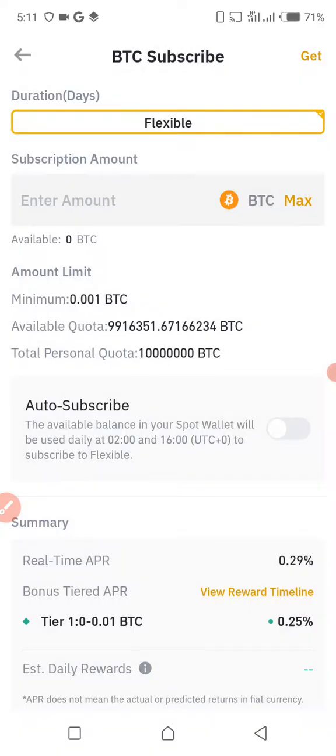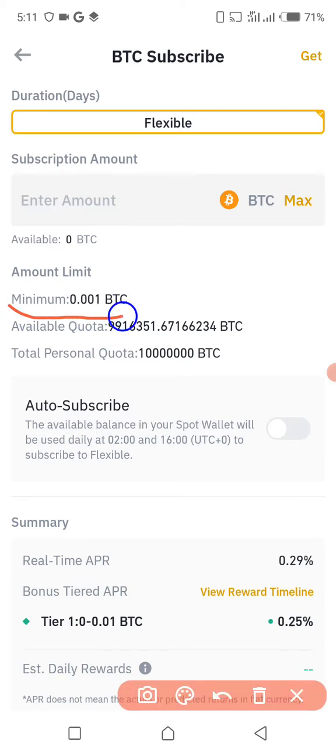After I press the subscribe button, you can see here's what comes. They tell you here the minimum, as you can see, is 0.00 BTC. People who are not financially strong can invest here, guys. You see, it's very low, very low. You can see, for instance, the coins available at this one. So a lot of people can invest here, guys. Binance is actually a good platform where people invest money and obtain some profit.